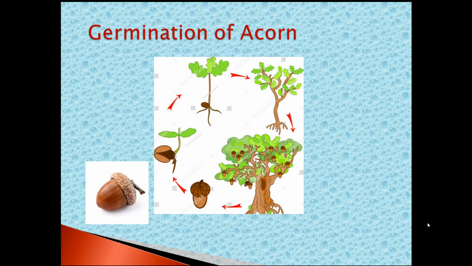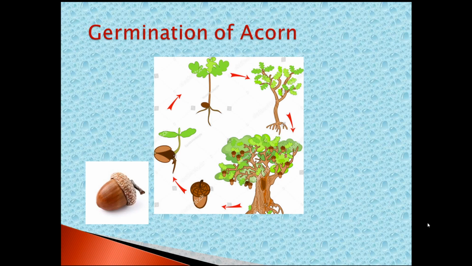The first concept is germination. What is germination? The second one is about plant parts and the life cycle. So, these three important concepts I am going to include with this poem.